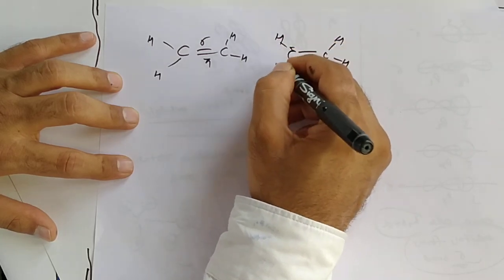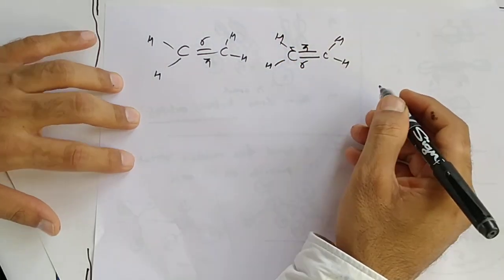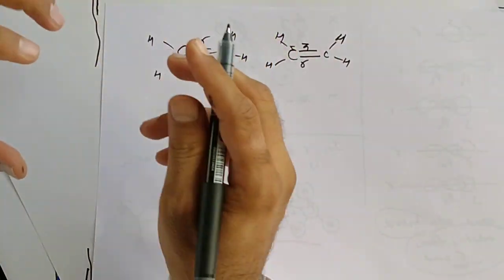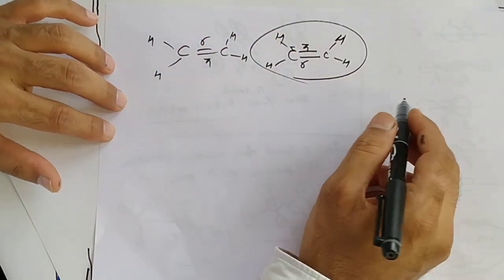Rotation is not possible between carbon-carbon due to the double bond, one sigma and one pi. So rotation is not possible here.